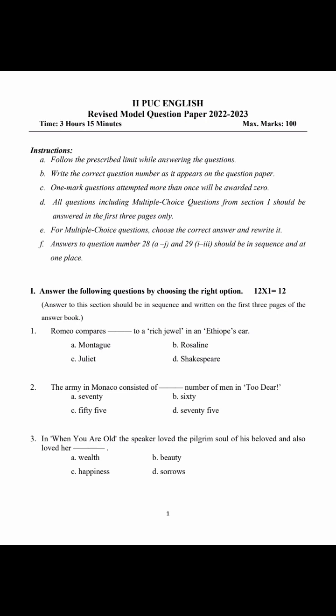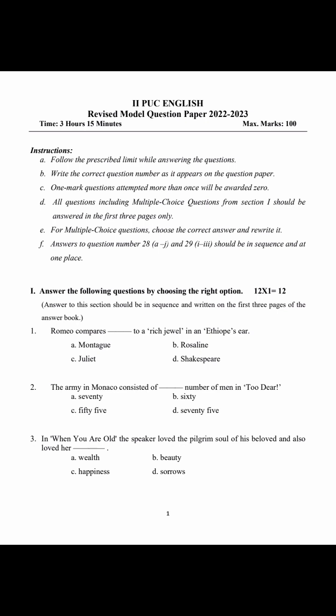For multiple choice questions, choose the correct answer and rewrite it. Just the A B C options are not enough, we should rewrite it. That's also very important, this is another place where we are going to commit mistakes. Here, see, the answer to question number 28J, which was the 24th and 25th question in the previous year's question paper, but this time it is question number 28. So the 28th and 29th should be in sequence and in one place.